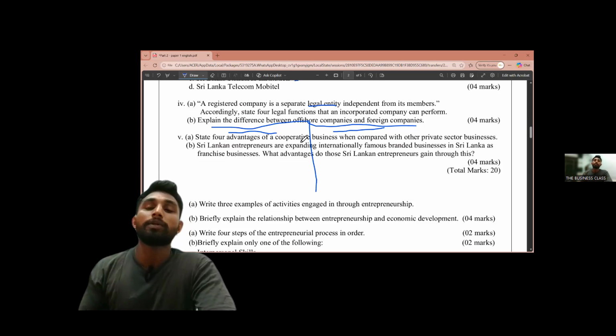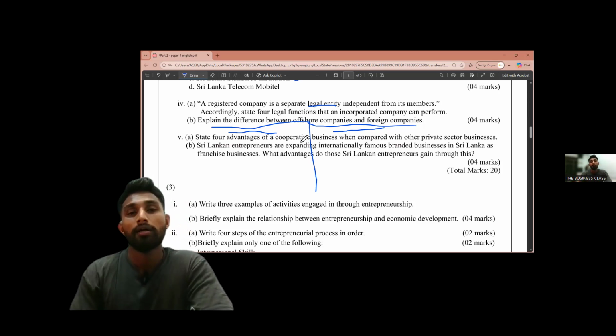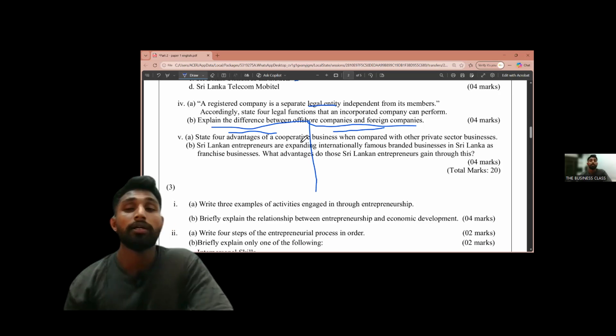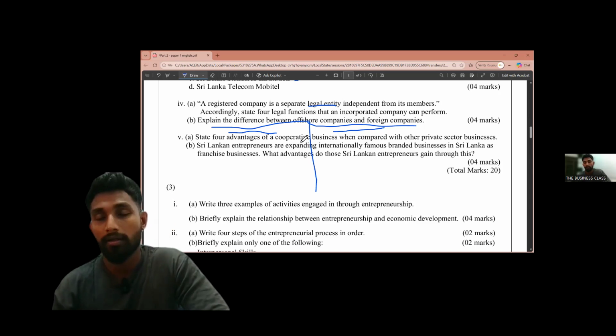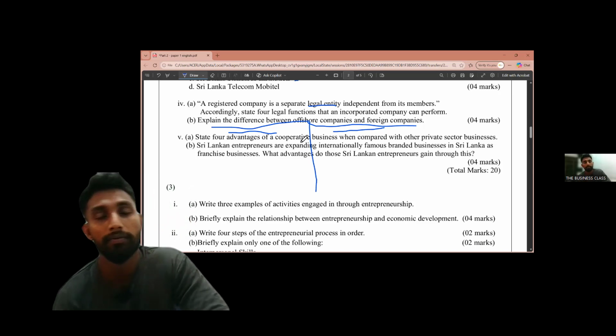Because in that explanation, if there are facts, they are giving marks to you. Otherwise, if you are lazy in defining that, you are not getting marks if that answer is wrong. But if you have written a wrong fact but described it to some extent, in that description there might be a correct answer. Then they are putting a tick there and giving reasonable marks for that.